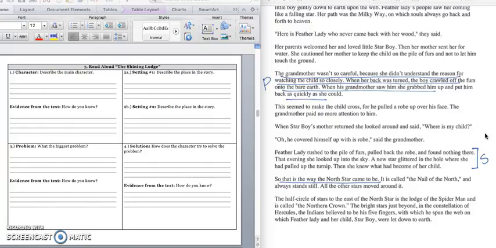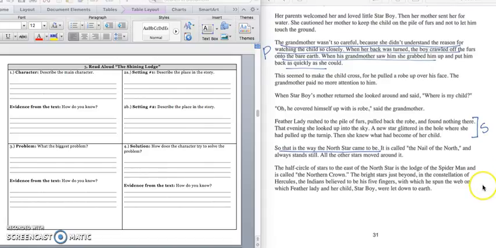When Starboy's mother returned, she looked around and said, "Where is my child?" "Oh, he covered himself up with this robe," said the grandmother. Featherlady rushed to the pile of furs, pulled back the robe, and found nothing there. That evening she looked up into the sky. A new star glittered in the hole where she had pulled up the turnip. Then she knew what had become of her child. So that is the way the North Star came to be.